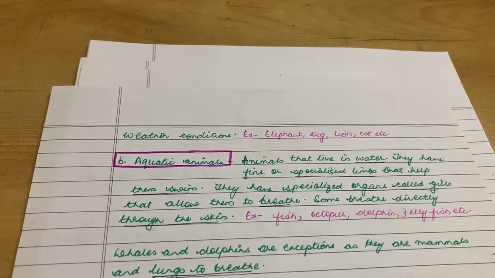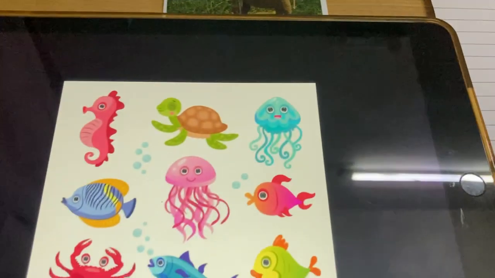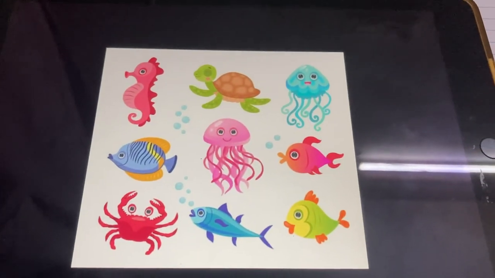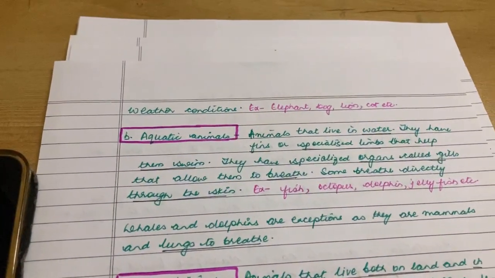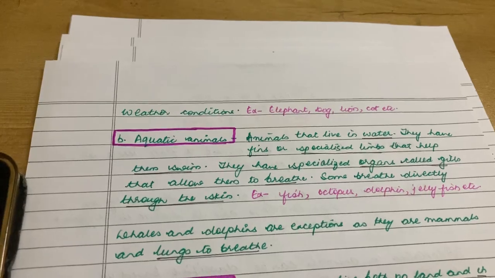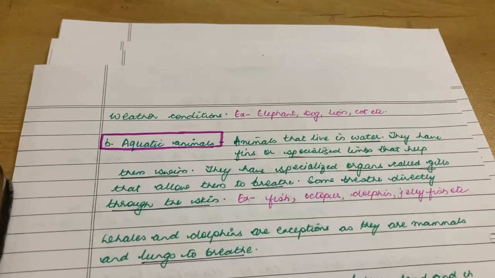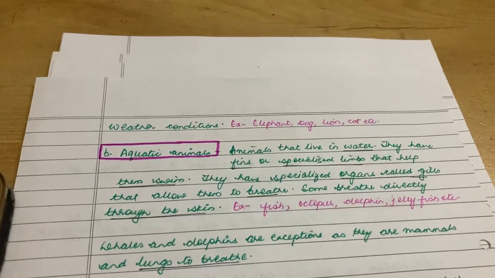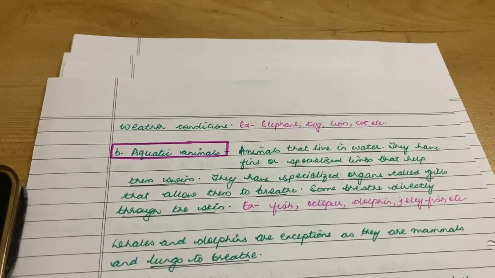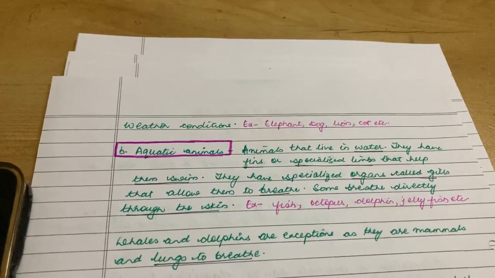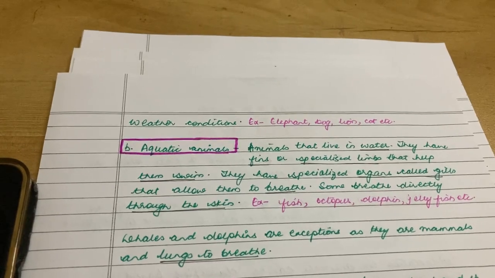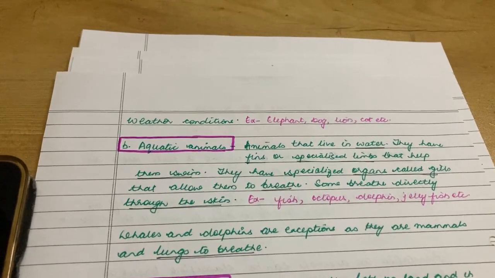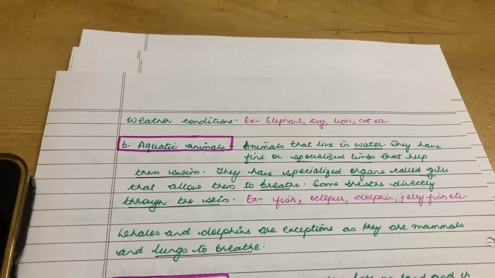Then next what we had covered, we had covered aquatic animals. So what are aquatic animals? Aquatic animals are animals that live in water. And what do they have? They have fins or specialized limbs that help them to swim. And how do they breathe? They have a special organ called gills that allows them to breathe.